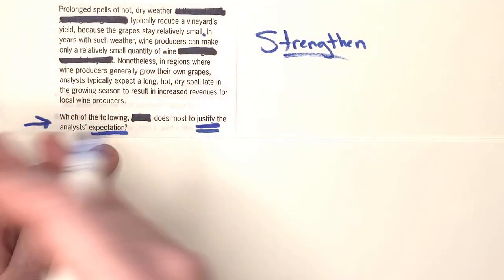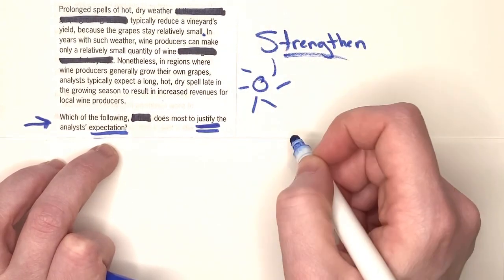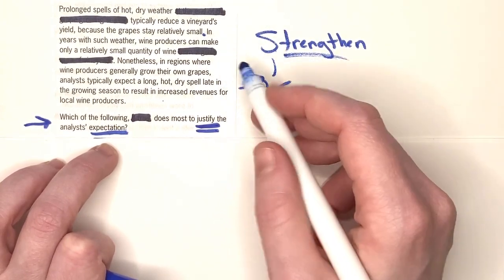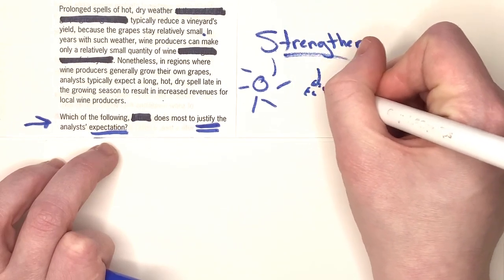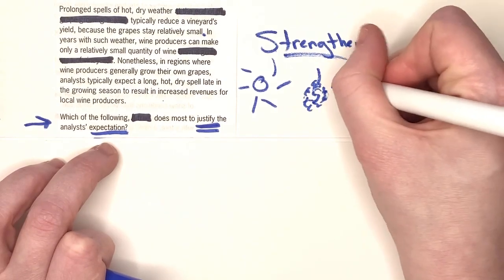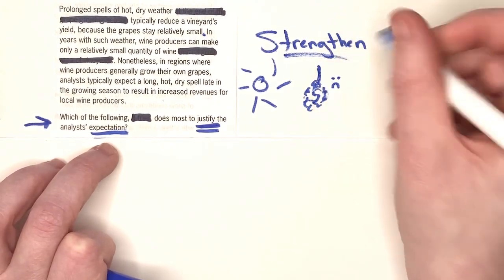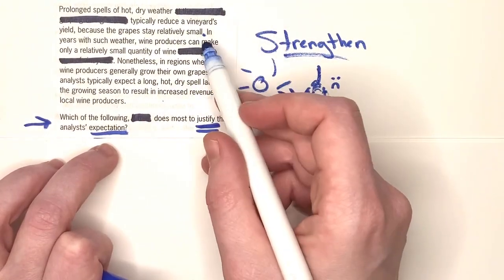So what's the situation here? All right, well, we've got some hot weather. Maybe I'll draw a little sun. And the yield, right? The grapes are small. So maybe I'll draw a little bunch of grapes. Really bad drawing, but that's okay, right? Maybe I'll put a little sad face next to them because they're very small. So it's hot, it makes the grapes small, so they don't yield as much. Great, that's one of the premises.